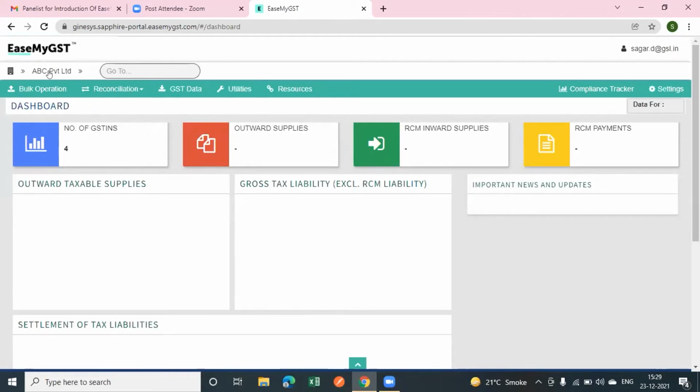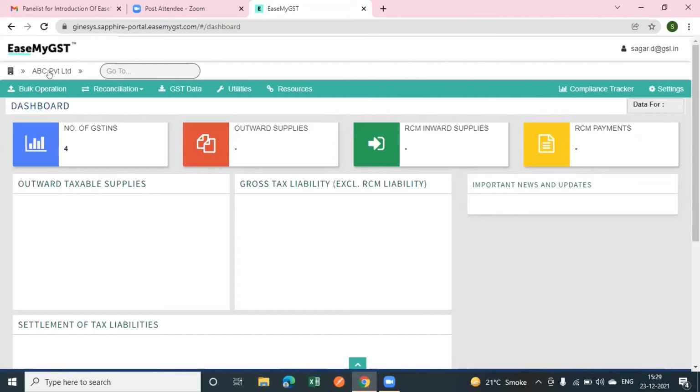Basically, there are two processes to upload the data on EaseMyGST. First one is the integration process, as you all know, and second one is the Excel process. We are providing you both the integration process and the Excel process to upload the data on EaseMyGST, on GSTN level and also on PAN level. So it is better for our clients to upload the data on the EMG portal PAN wise, either through the integration process or through the Excel process.